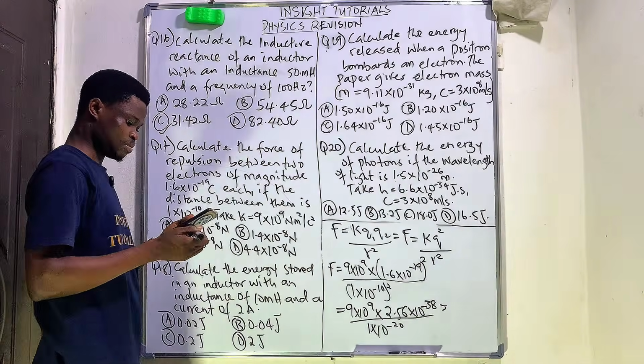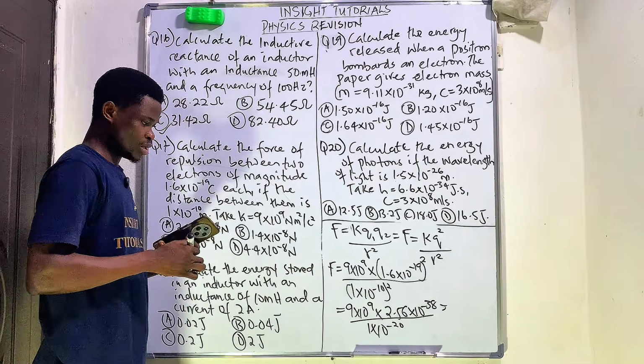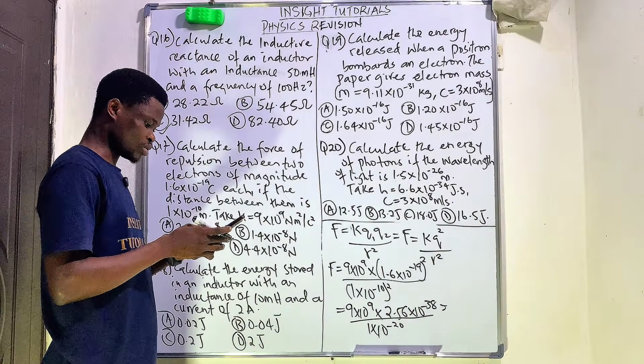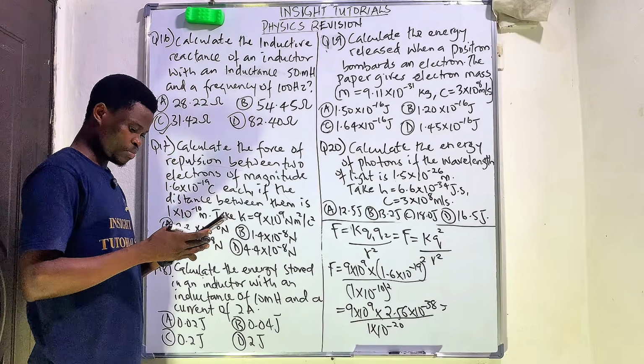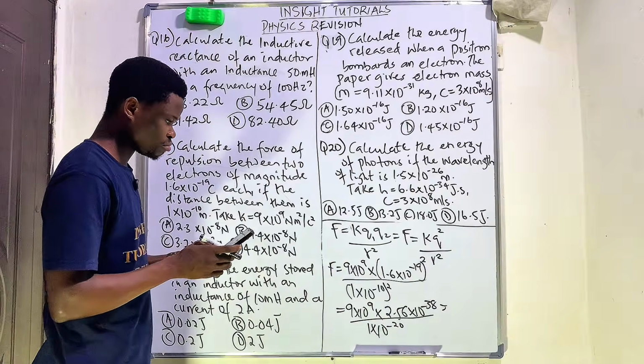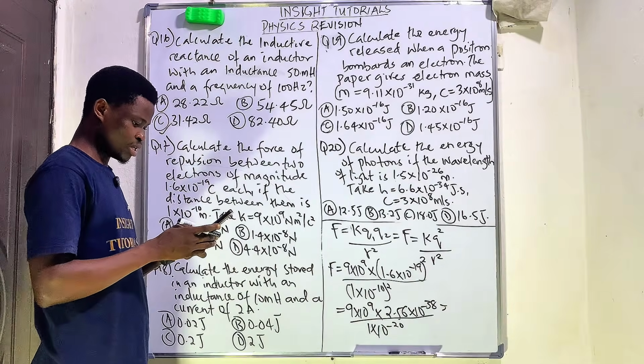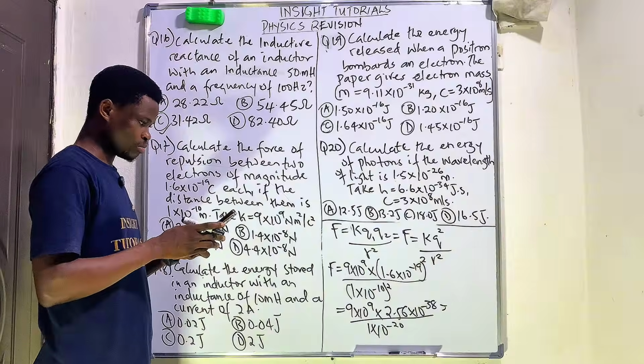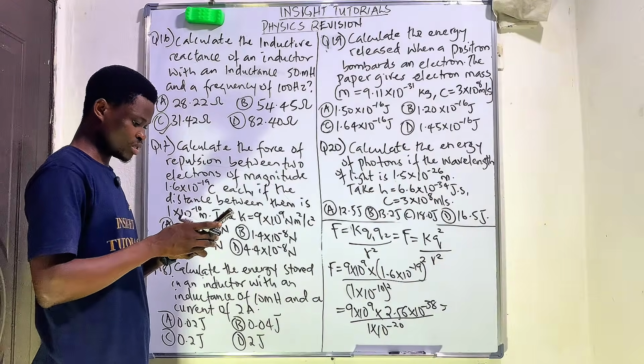So if we multiply that, on my calculator, 9 times 10 raised to the power of 9 times 2.56 times 10 raised to the power of minus 38, divided by 1 times 10 raised to the power of minus 20.